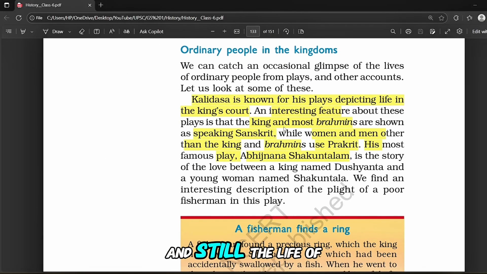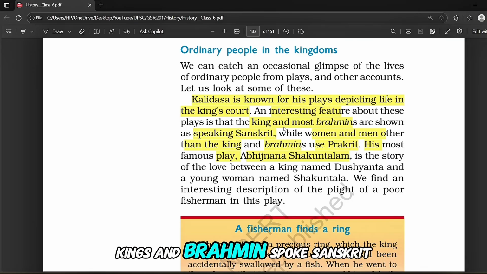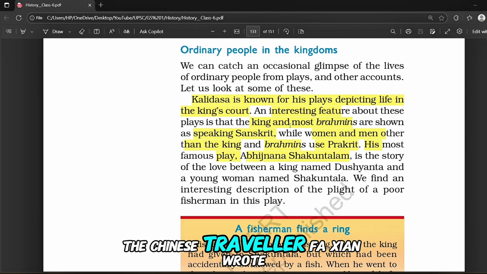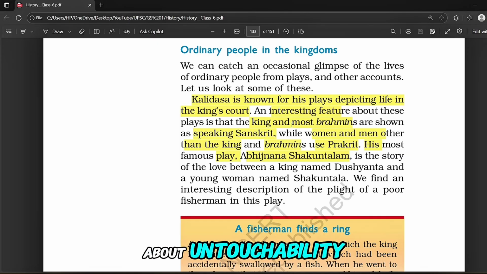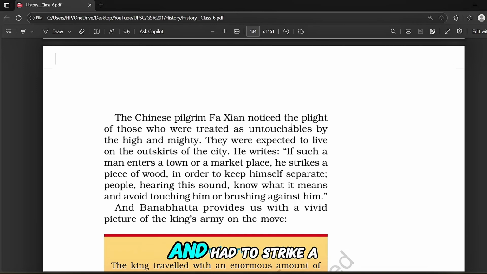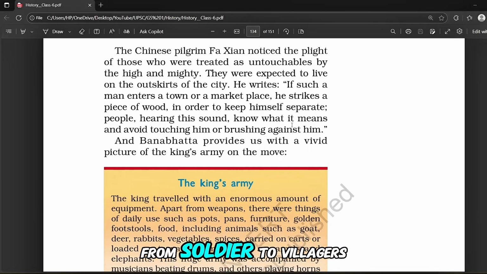Okay. Next, the life of ordinary people. From Kalidasa's play, we learn about life in royal courts. In his famous play Abhijnana Shakuntalam, he shows the difference in languages. That is, kings and Brahmins spoke Sanskrit while ordinary people spoke Prakrit. The Chinese traveler Faxian wrote about untouchability. He observed that people considered low had to live outside the cities and had to strike a piece of wood to warn others not to touch them. Also, the poet Banabhatta gives us a vivid description of royal armies and daily life from soldiers to villagers.